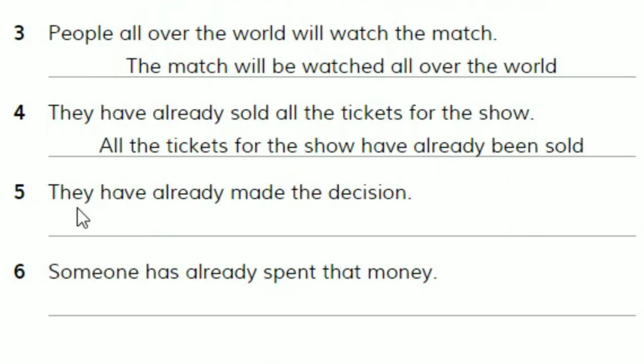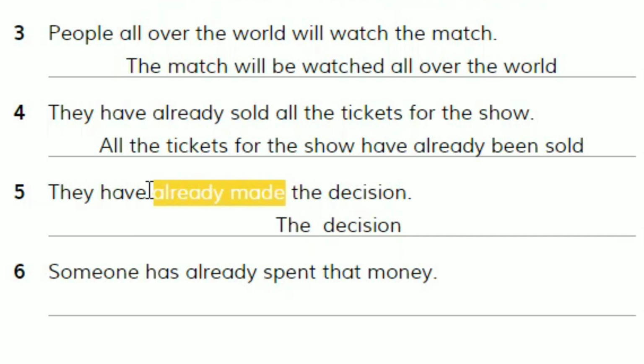Good. Number 5, they have already made the decision. So the decision is the object that becomes a subject in the passive again. So we can write the decision. We have here again the present perfect, which is have already made.